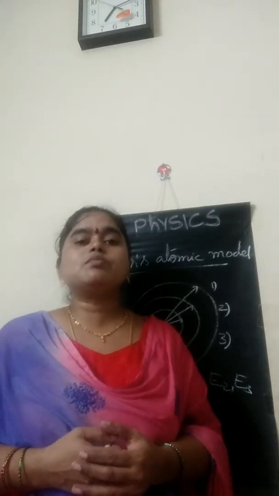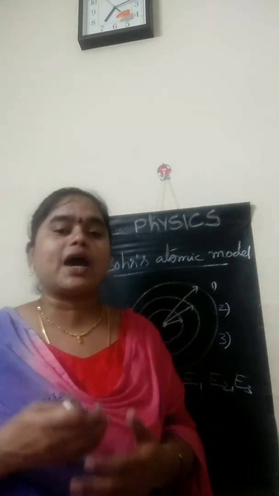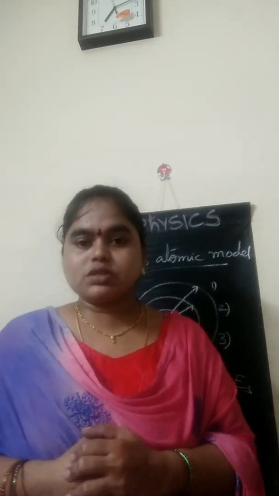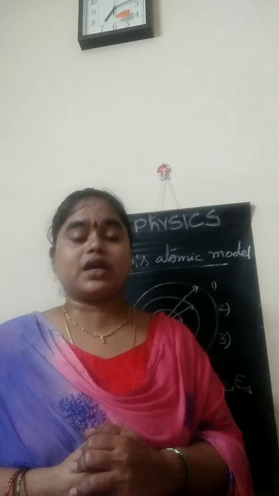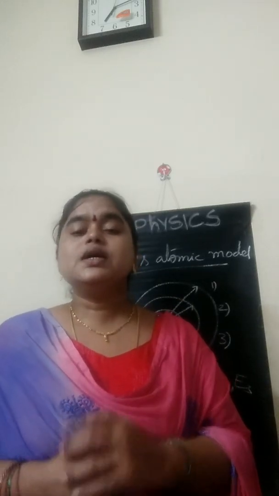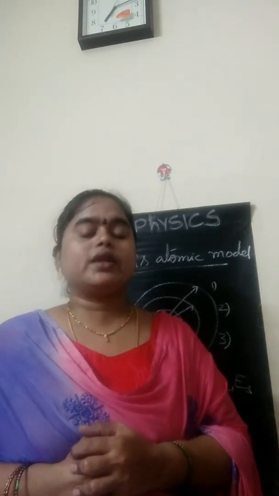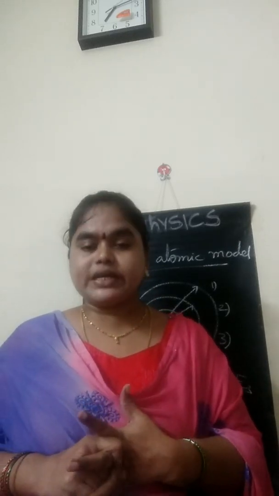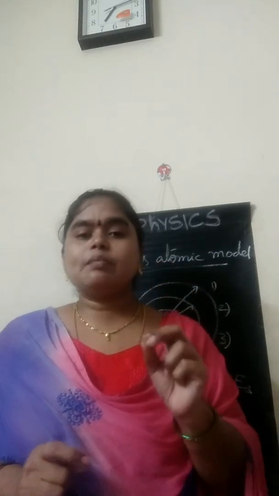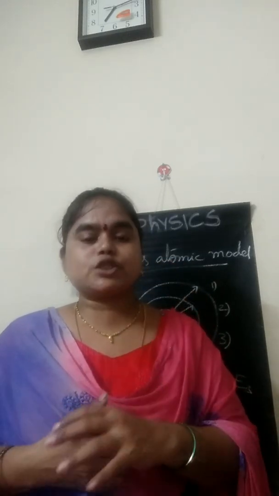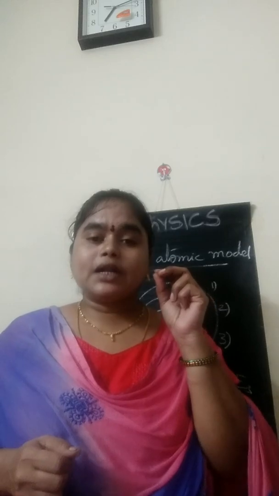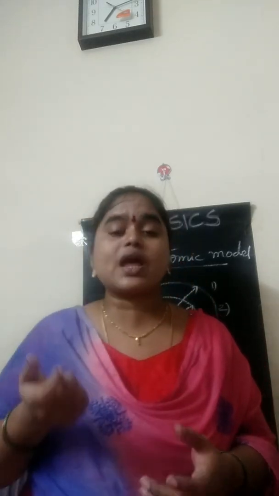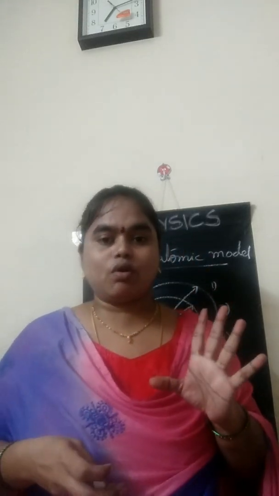Bohr's atomic model successfully explained the hydrogen atomic spectra, but there are a few limitations also. That is a very important question. Only two points are there, and it may come for 2 marks. The first failure is that Bohr's model failed to explain the atomic structure of atoms having more than one electron.